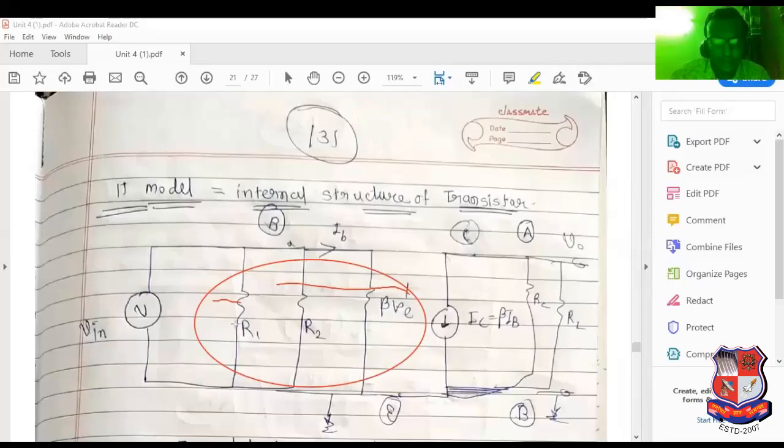Looking from the input side, R1 parallel R2 parallel beta RE dash is the equation of input resistance. So it is the clear explanation regarding the input resistance.